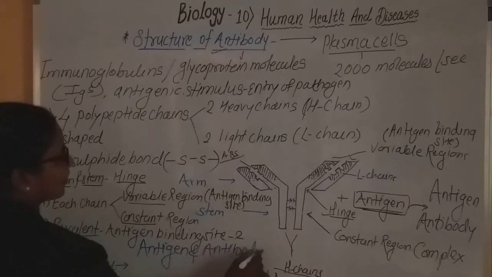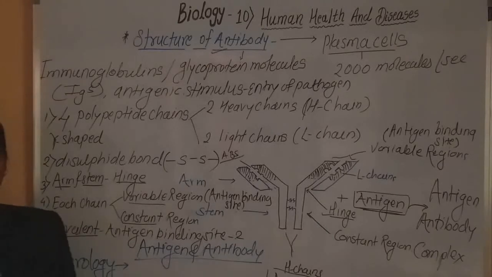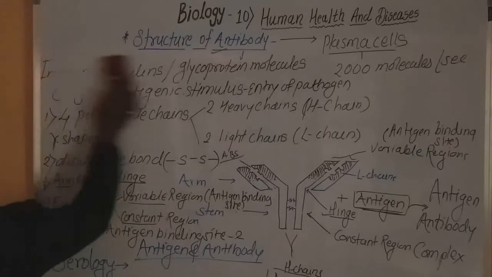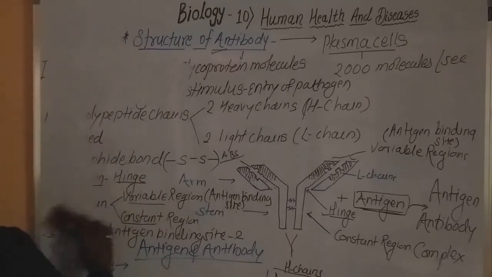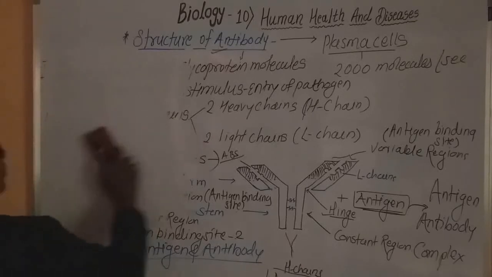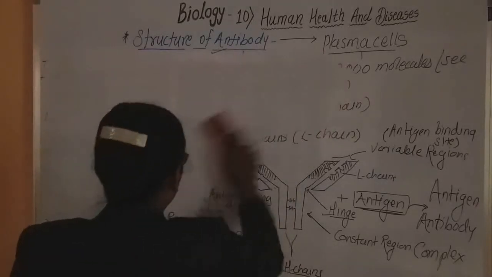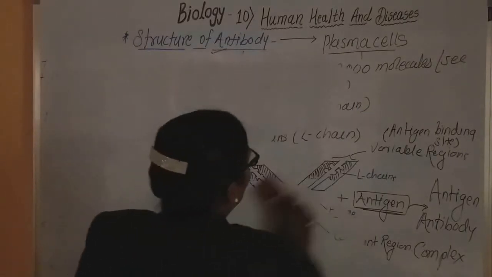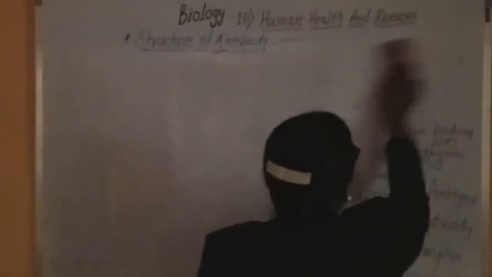We have completed the structure of the antibody. The next point is that this branch, serology, deals with the study of the antigen and antibody complex.